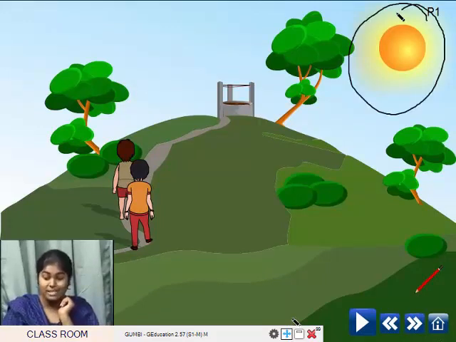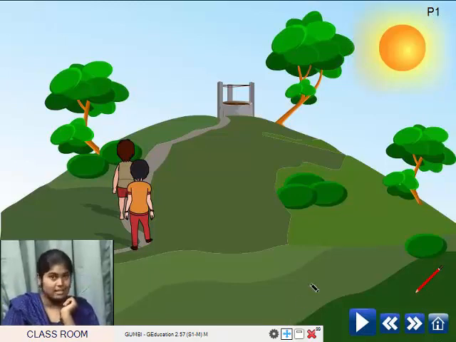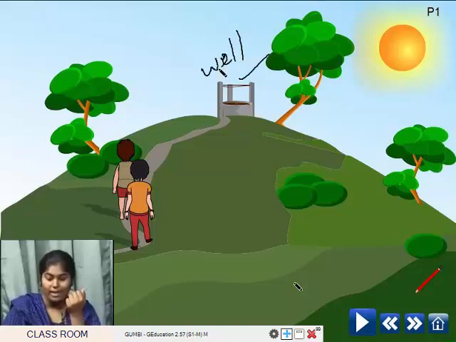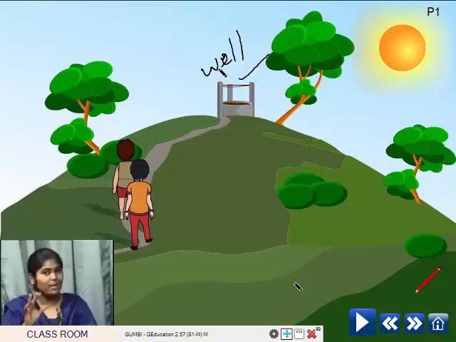What about this one? What is it? Of course, they know it. It's the sun. But can you describe the sun? How is it shining, children? Yes, brightly shining. Shining brightly. And this is a hill, right? And on top of it, what do you see, children? There is a well. And along with that, you can see two children just like you. They are climbing up the hill to fetch some water, to collect some water from that well.